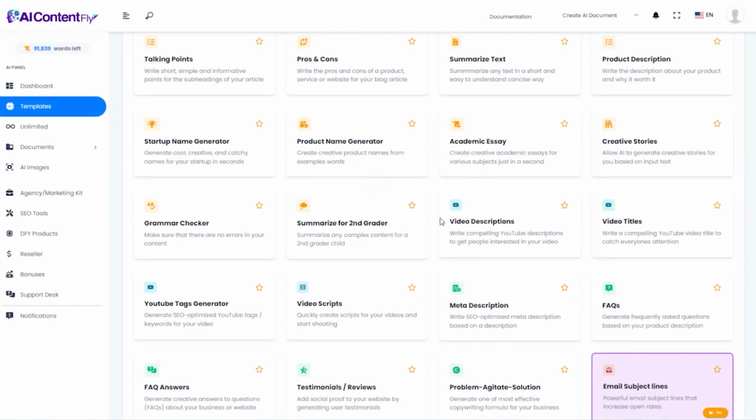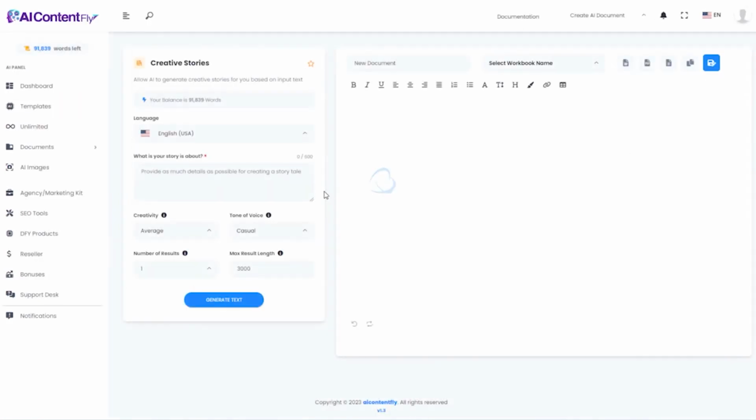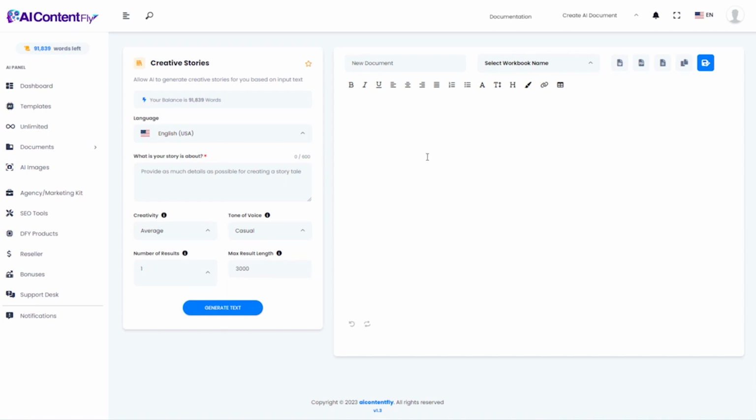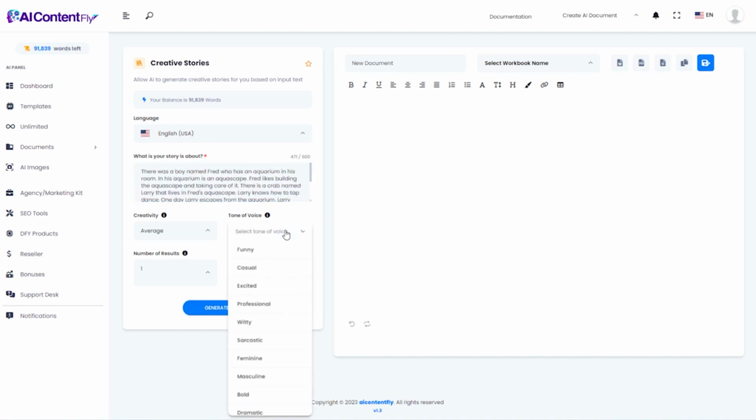Now let's go back and take a look at how this AI can create a completely different type of content, sort of the opposite of an essay, which would be a creative story. So I came up with a little idea, and I'm just going to paste it in. I kept my idea very simple. I wanted it to be on the same theme of aquascaping, so that I could use it perhaps as an extra product or even a lead magnet for this business. But my thought is to turn this story into a little children's book. So it's about a crab that lives in an aquascape, and then he escapes. All right, so let's just see in what tone of voice. I could either go funny or casual.